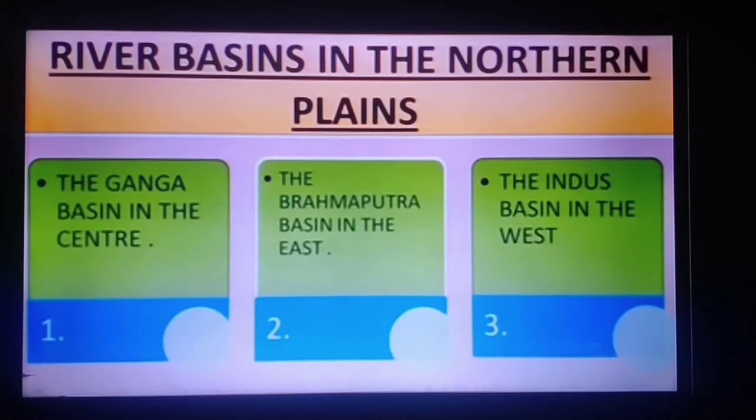The Ganga basin is located in the center of India, the Brahmaputra basin is located in the east of India and the Indus basin is found in the west of India. Now we'll see one by one the Ganga basin, the Brahmaputra basin and the Indus basin individually. Let's start.